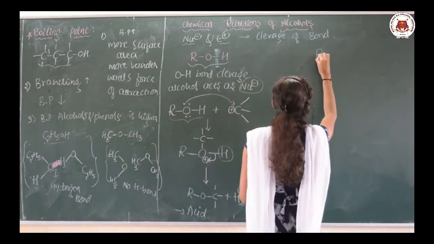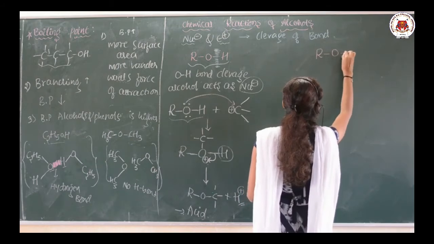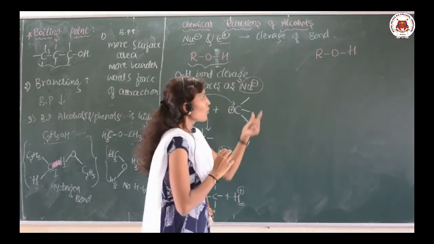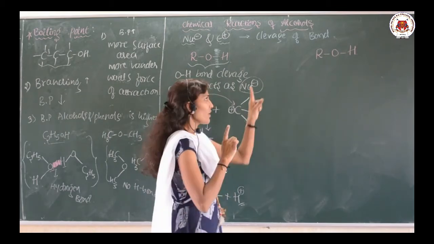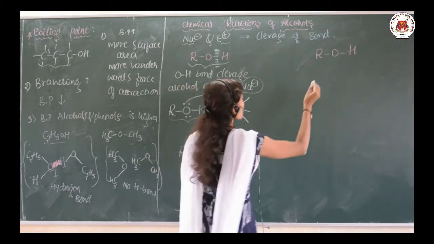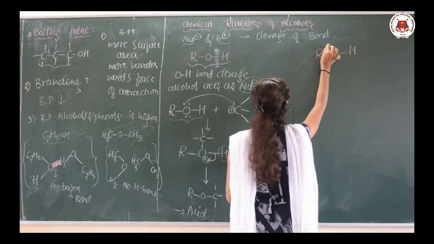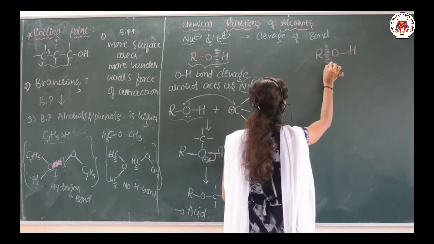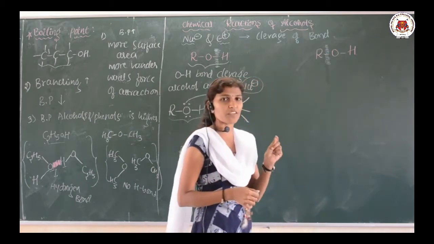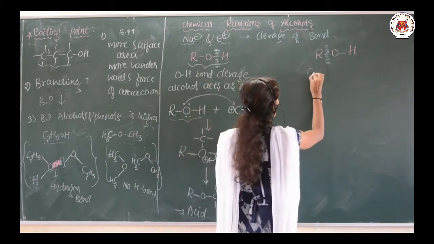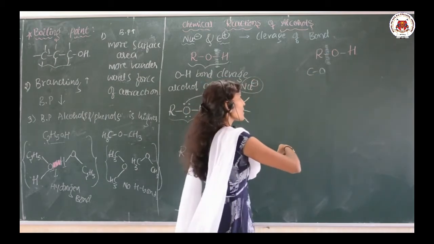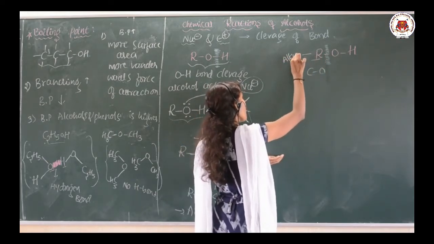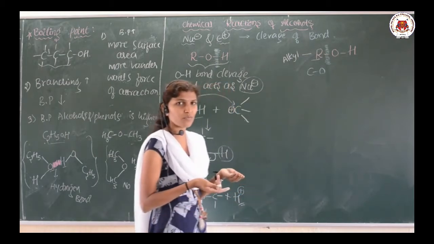See here, this is the alcohol. Now we need to know when it acts as an electrophile. Suppose a bond cleavage or breaking of the bond takes place between the carbon and oxygen. R is nothing but any alkyl group, and all alkyl groups include carbon itself.